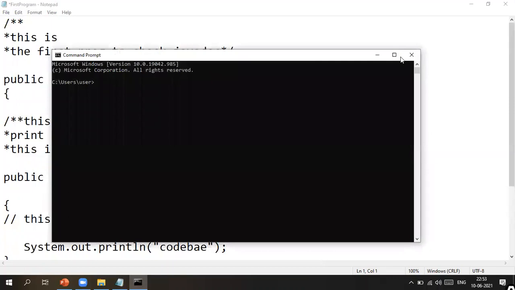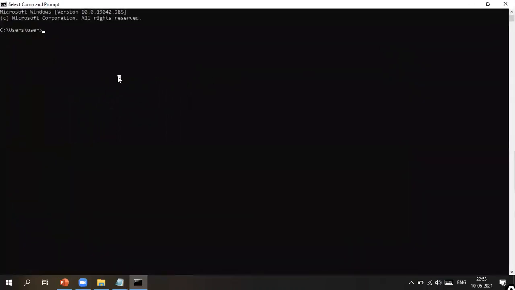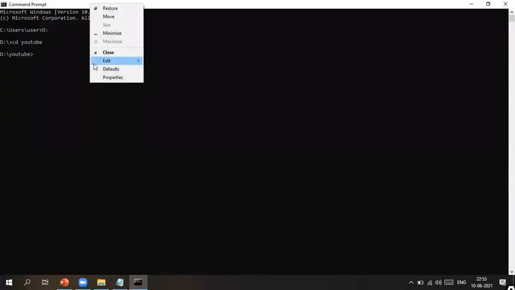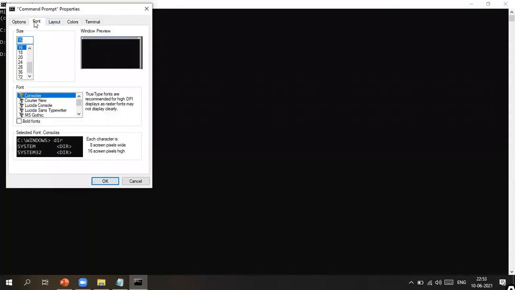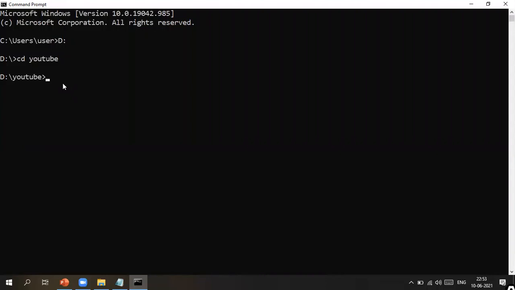Now I'm trying to compile the code. As my file is present in the D drive, I'm moving to the D drive, and it is present in a folder called YouTube, and in the YouTube folder, in another folder called session program.